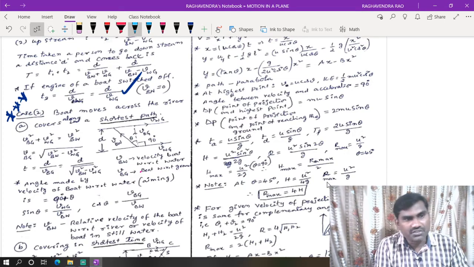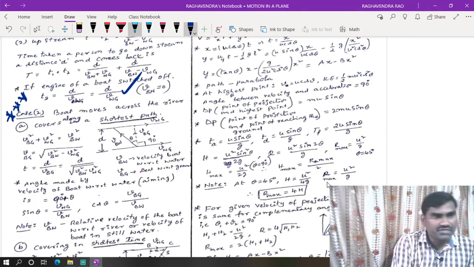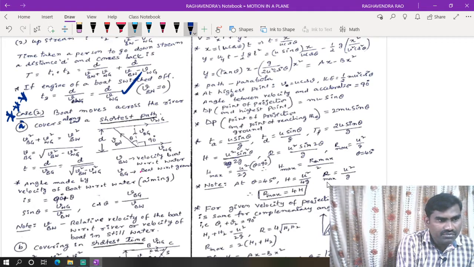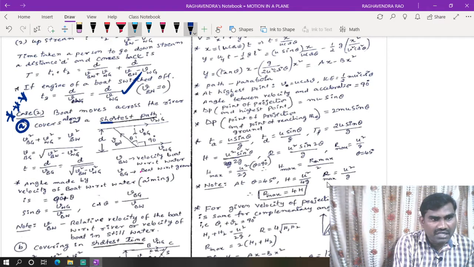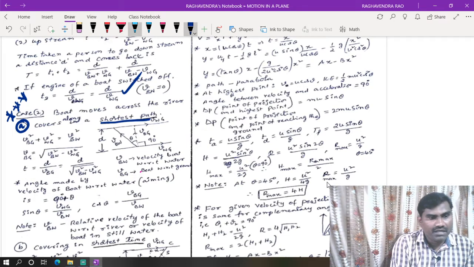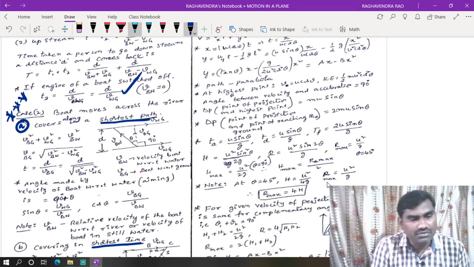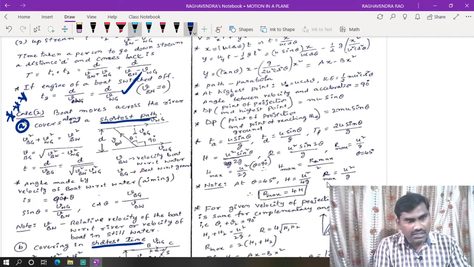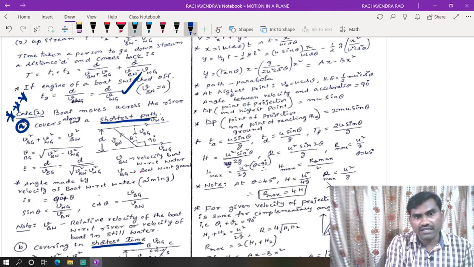Now, case 2: the boat moves across the river. That means it is across the river. We may have two cases. One is the boat has to travel in the shortest path, and the second case is in the shortest time. It will take less time to reach the other bank of the river, or it travels along a straight line path. For example, we will see the straight line path case.